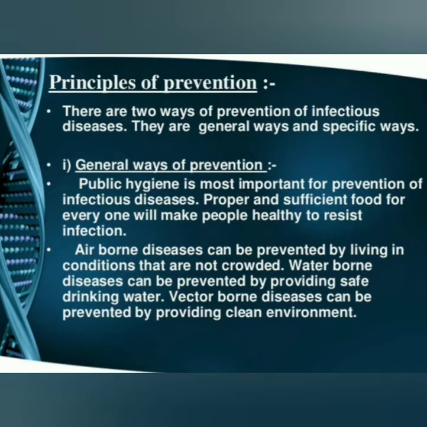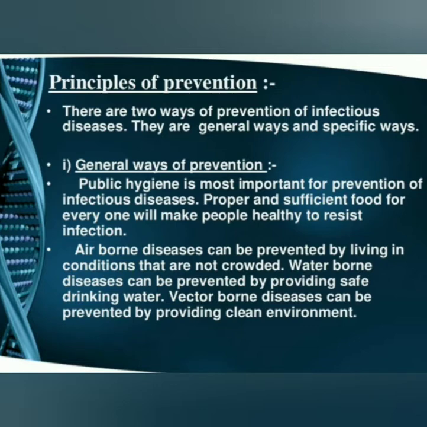Next point, principles of prevention. There are two ways of prevention of infectious disease: general ways and specific ways. The first one is general ways of prevention. Public hygiene is most important for prevention of infectious disease, for example corona.